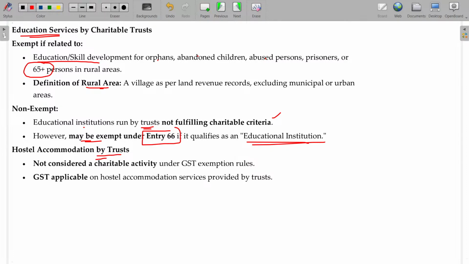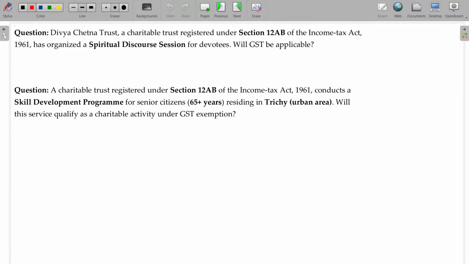Hostel accommodation by a trust is not considered a charitable activity under GST. So GST is applicable on hostel accommodation. There are lots of trusts run by Christian missionaries, youth, women's and boys' hostels, YWCA, YMCA, Christian Association. They run lots of hostels. Any amount collected is not charitable and will fall under taxability only. Is that clear?